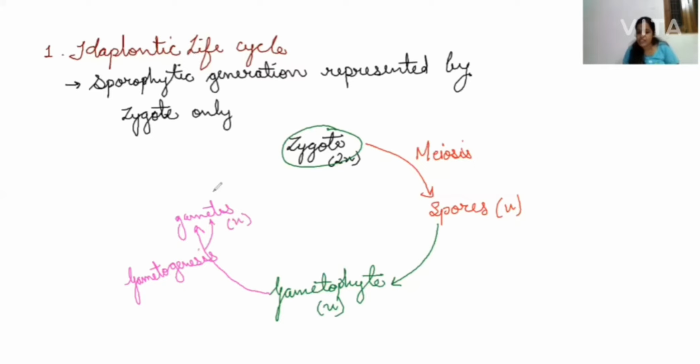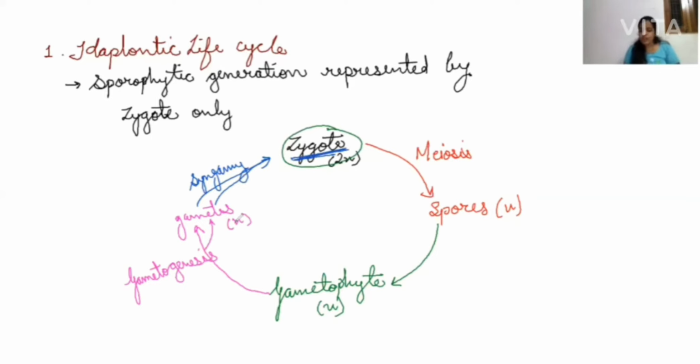These gametes will have the fusion, which is known as syngamy, and it leads to the formation of a diploid zygote. So again, the gametophytic generation is converting into the sporophytic generation. So you can see clearly there is an alternation of generations: one sporophytic, again gametophytic, again sporophytic in the next life cycle. That's how the haplontic life cycle goes, where only and only the zygote is the sporophytic generation.